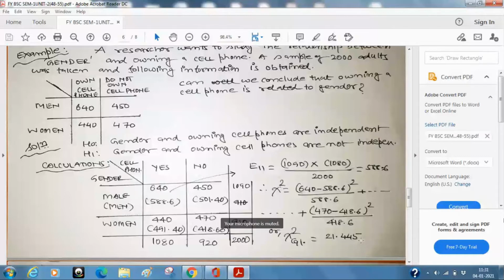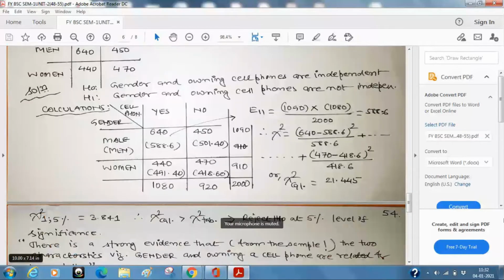Now what next? Next is that you have to go to the table, and again I will request all of you that please see the table. If you have seen, it's very good. If you have not seen, please see the table today. So how will you go ahead? Now see, this is the way of writing. I will explain this notation. This is written as chi-square 1 semicolon 5%.